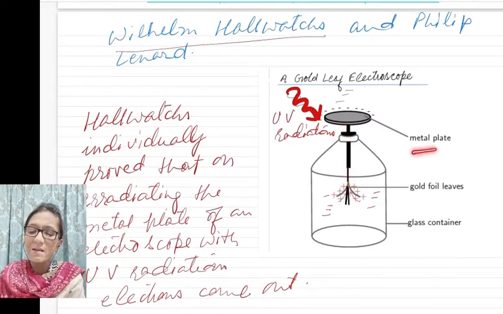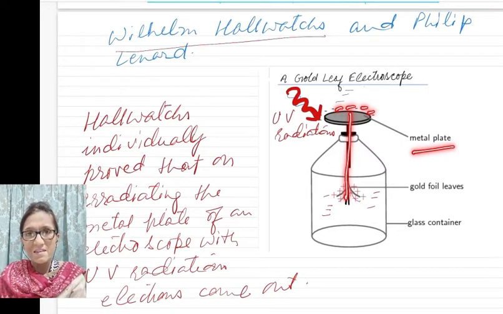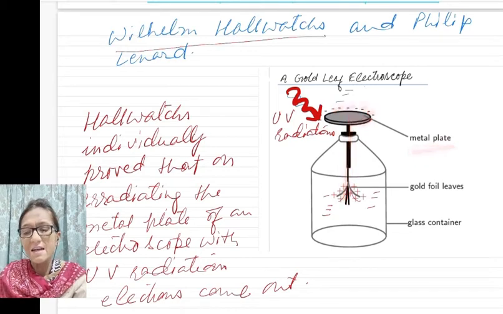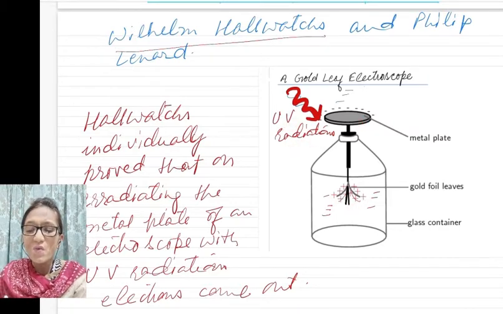And the same negative charges were there also on the metal plate, as all these are a single conducting system. So when Wilhelm Hallwachs irradiated this metal plate with UV radiation, he found that the gold leaf foils, which were repelling each other, come close to each other after this metal plate was irradiated with UV radiation.